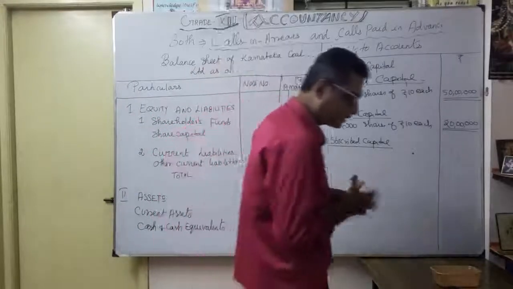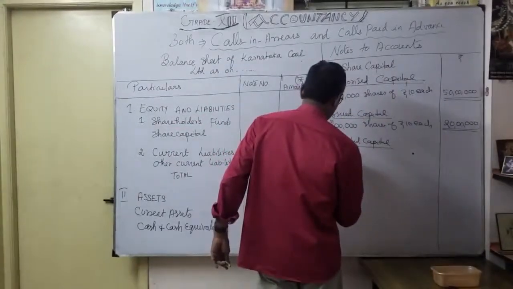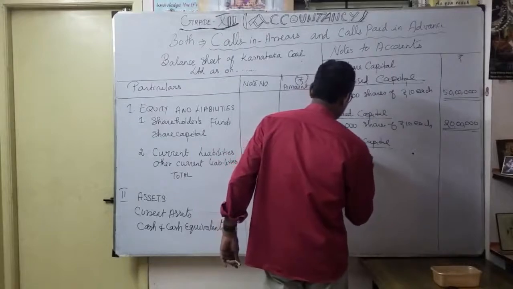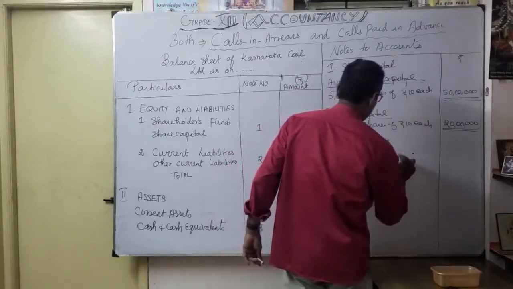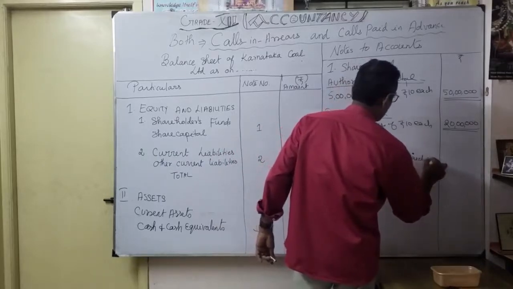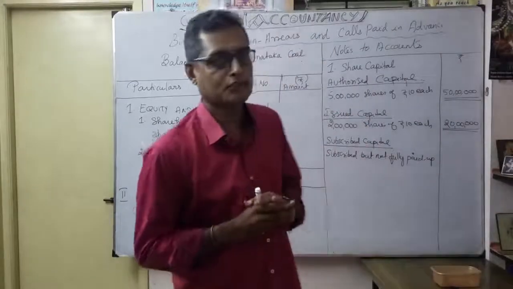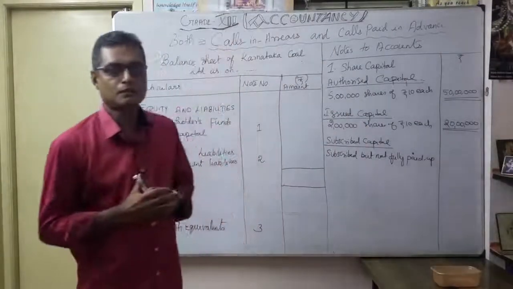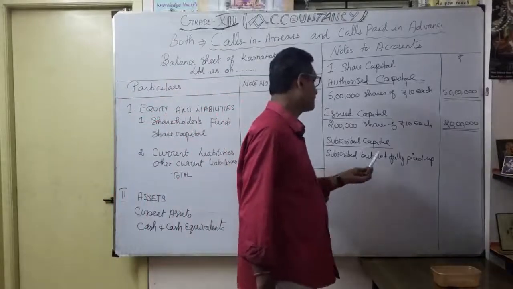Here we are going to discuss subscribed but not fully paid up. Why? Because on the first call they have defaulted: 10,000 shares have not yet paid the first call money. That's why it comes under subscribed but not fully paid up.